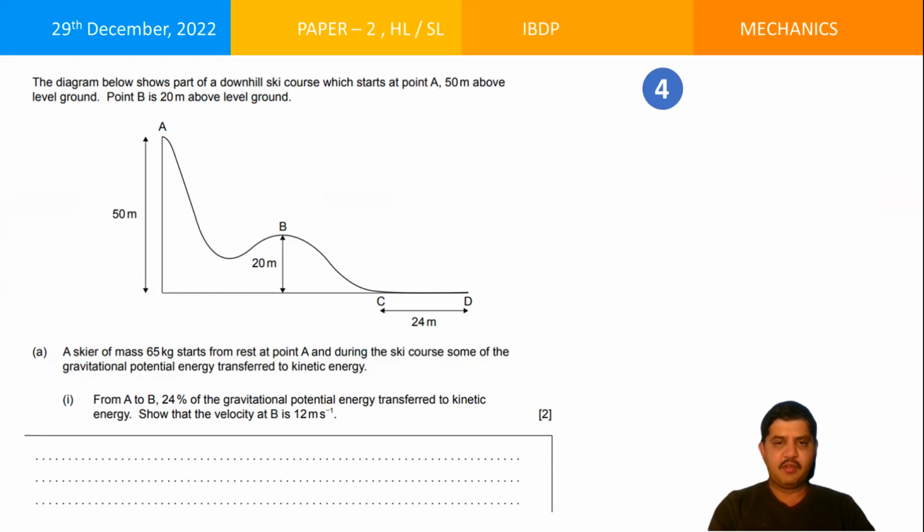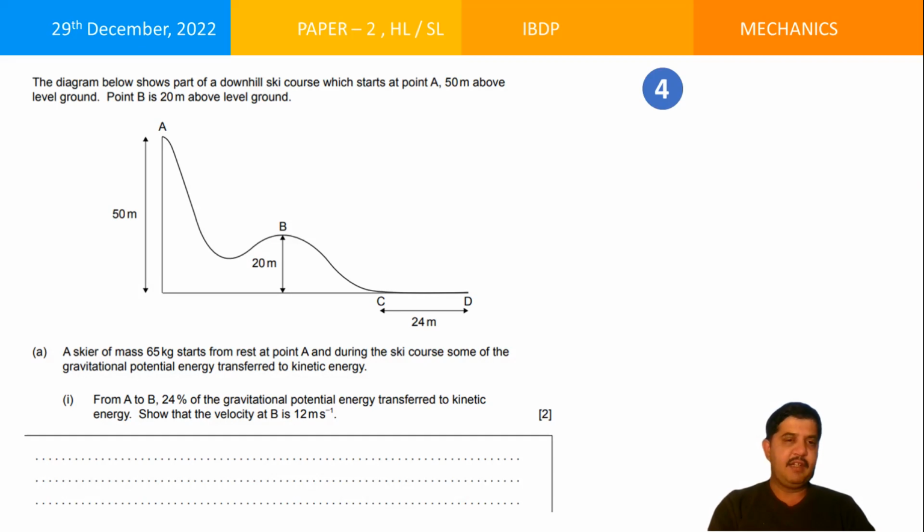During the ski course, some of the gravitational potential energy is transferred to kinetic energy. Some of it, not all. From A to B, 24% of the gravitational potential energy is transferred to kinetic energy. Show that the velocity at B is 12 meters per second.